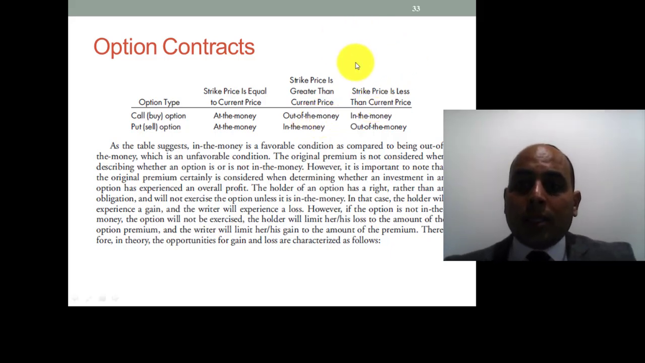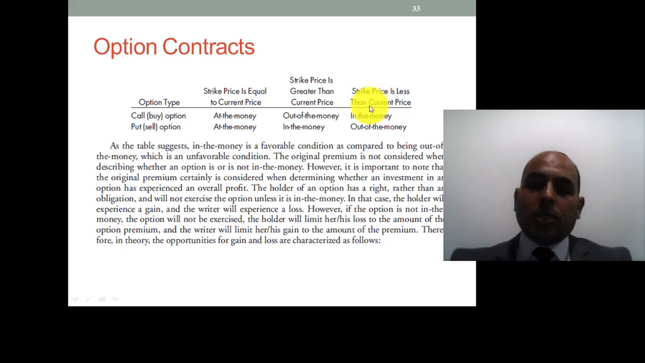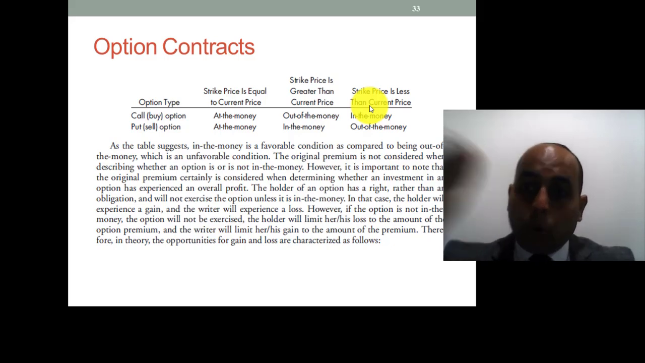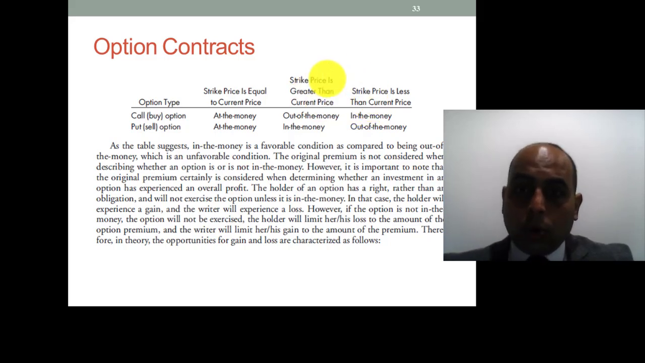When the strike price is less than the current price, for example the strike price is 3.5, we agreed to buy it, we have the option to buy it at 3.5, but the current price is 3.6, in this case we will gain. We will call it in the money. Otherwise, it will be out of the money.